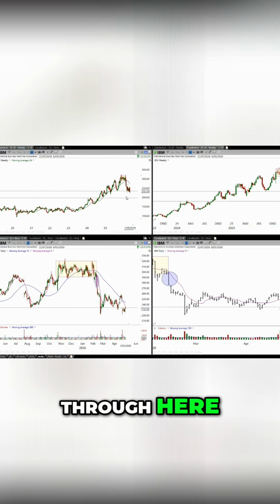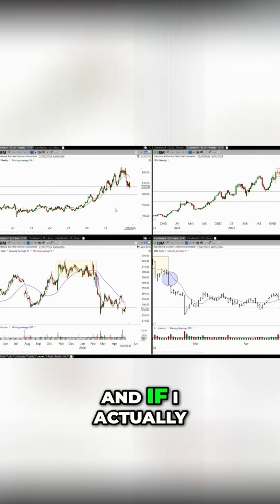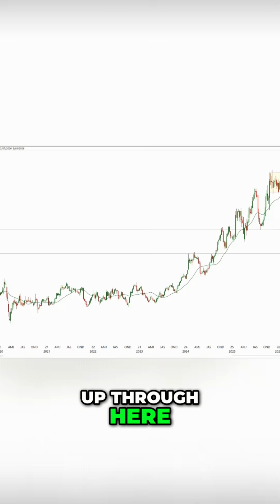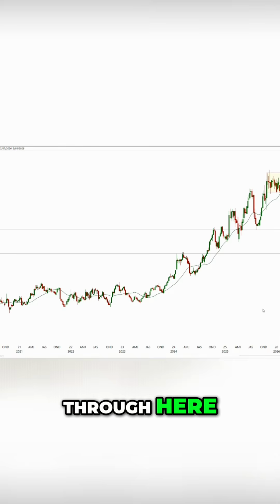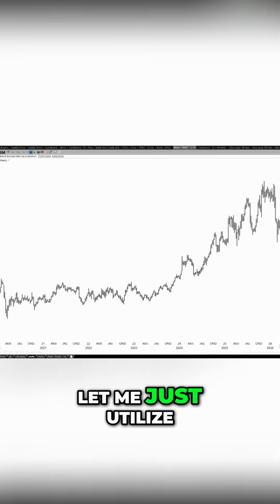Look what we have through here. If I blow this chart up from here to here, and actually, let me blow this one up through here. See this sideways pattern through here? In fact, let me just utilize this one here.